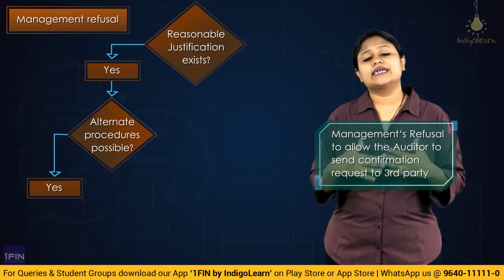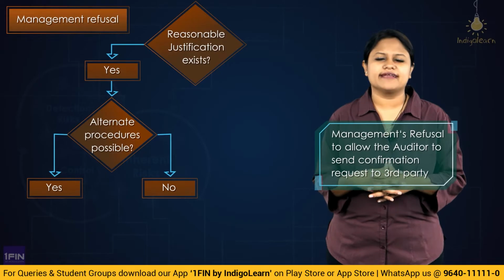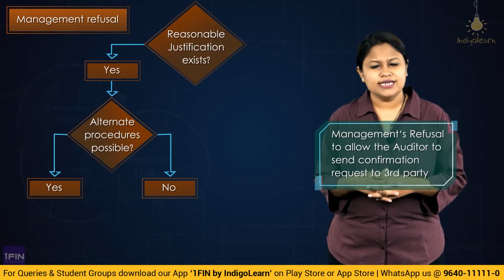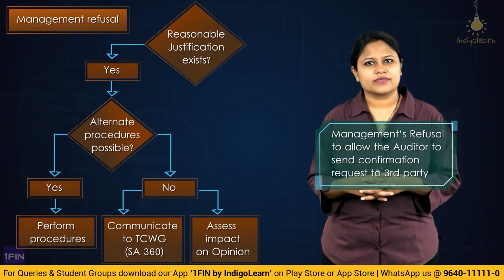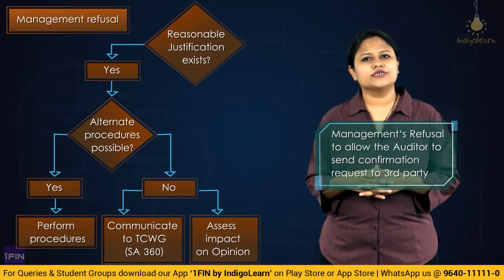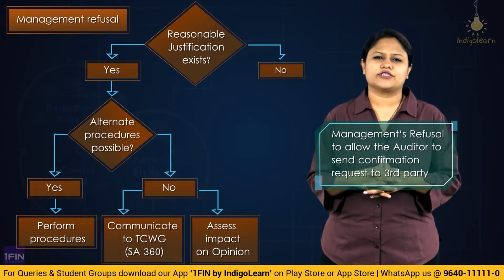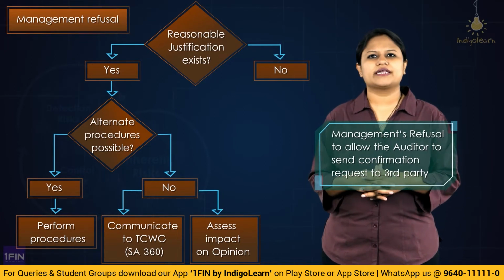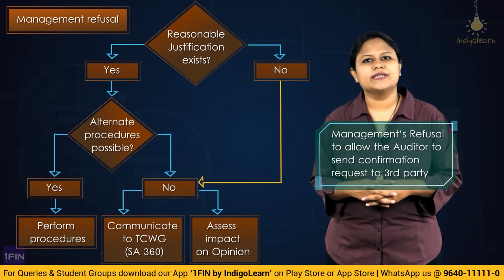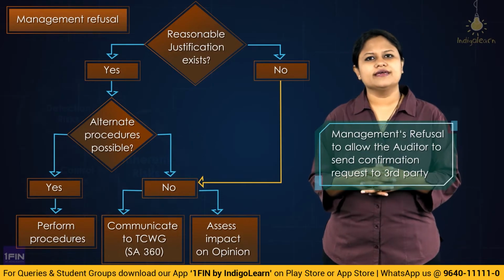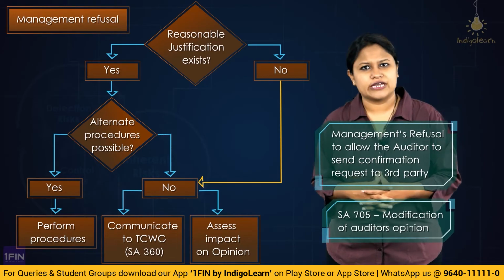But if alternate procedure is also not available, then in that case, we are going to communicate the matter with whom? TCWG, and will check the impact on the audit report and the audit opinion as well. Second, if suppose the management is refusing you and they also do not have any reasonable justification for the same, then you will communicate the matter with whom? The TCWG. Moreover, you would also check the implication on the audit opinion and check if there is a modification required as per SA 705.